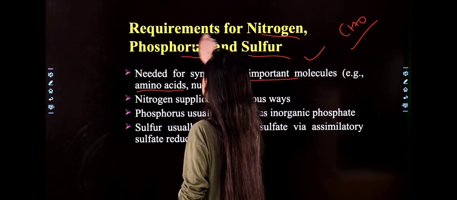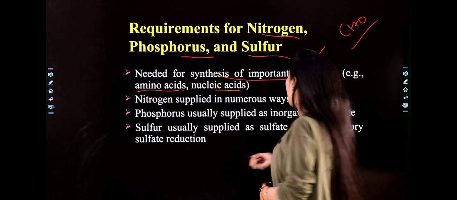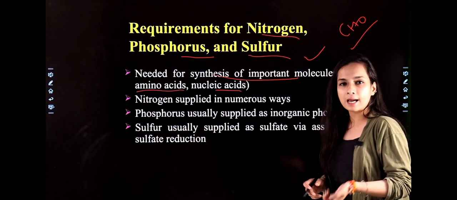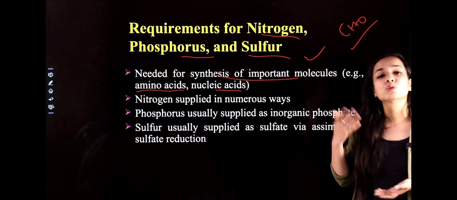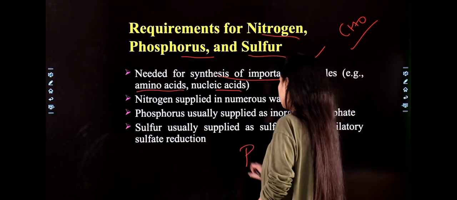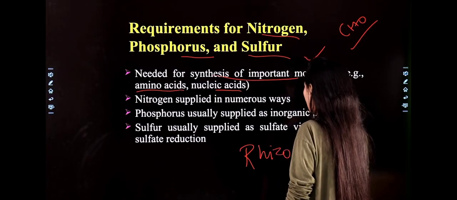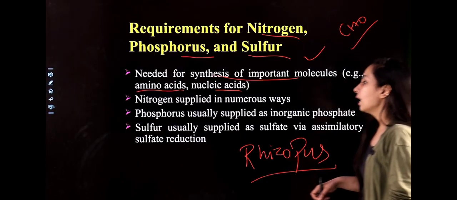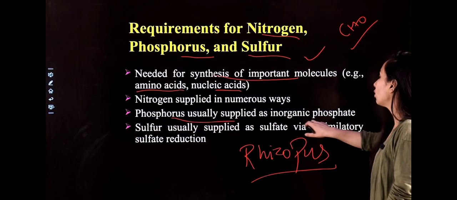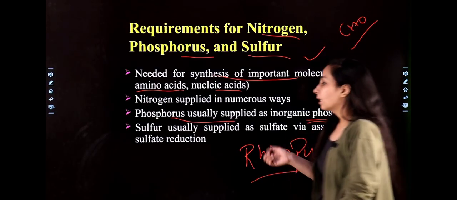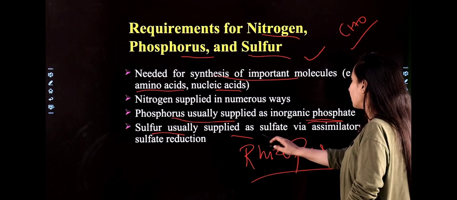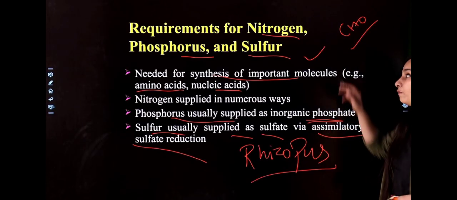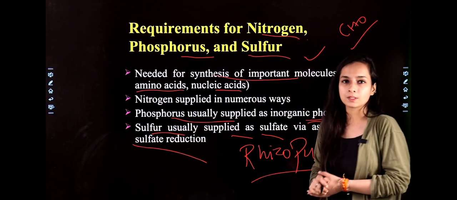After that, nitrogen is supplied by the atmosphere or in an artificial manner. There are different ways to supply nitrogen to the bacteria, and there are nitrogen fixing bacteria also, that are your Rhizobium. Rhizobium is a type of bacteria that fixes nitrogen from the atmosphere, correct? Phosphorus is usually supplied as inorganic phosphate, right? Sulfur is supplied as sulfate by assimilatory sulfate reduction. So these are the sources from where microbes get these elements, right?